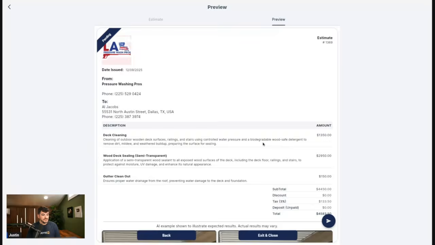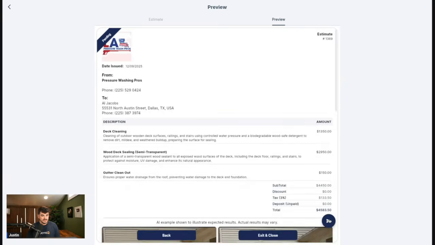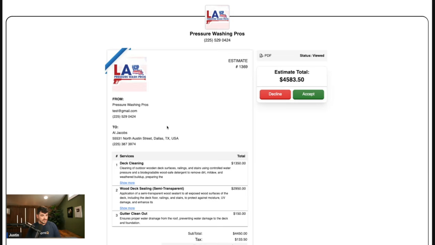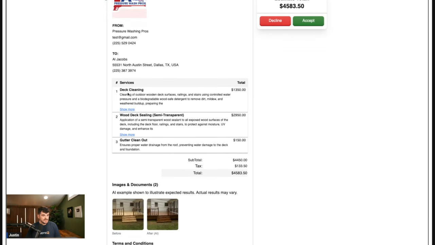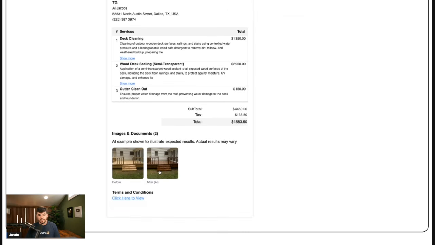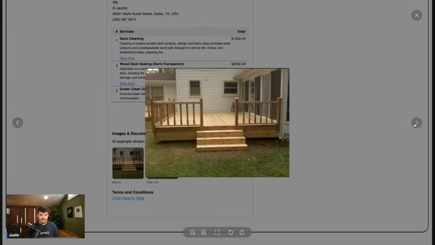This is going to generate our estimate preview right here. And this is what it's going to look like. I'm just going to show you guys what this looks like. So I'll go ahead and paste this in here. This is what the customer would see. Al Jacobs is going to see his deck cleaning, wood deck sealing, and then his gutter cleaning. And then, like I said, all of these descriptions, AI made it. All the pricing, AI made it. And then, of course, the before and after photos, AI made those as well.